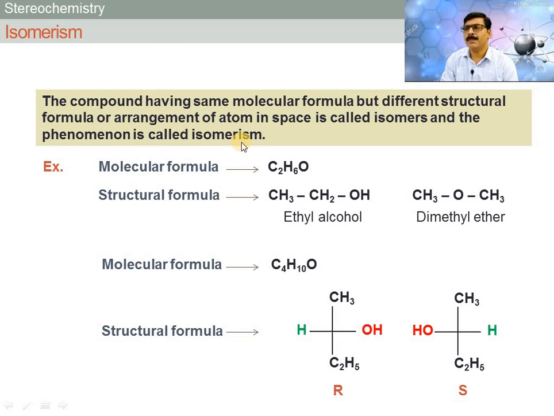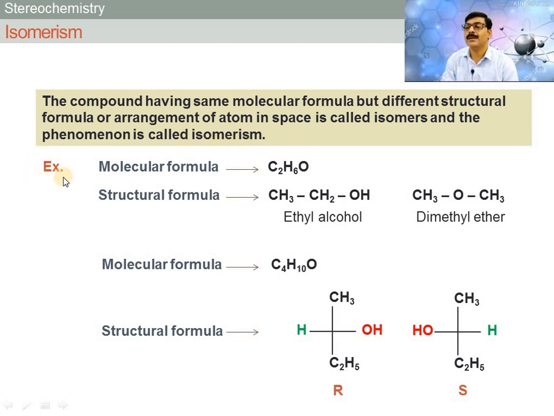Friends, most of the compounds have the same molecular formula but different structural formula, or the arrangement of atoms in three-dimensional space is different, and such compounds are called isomers, and the phenomenon is called isomerism.